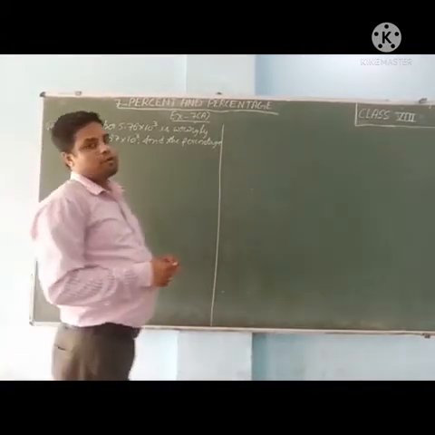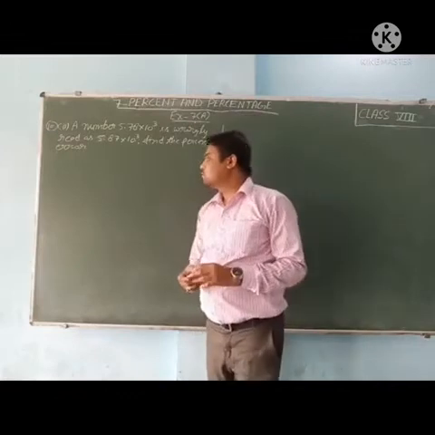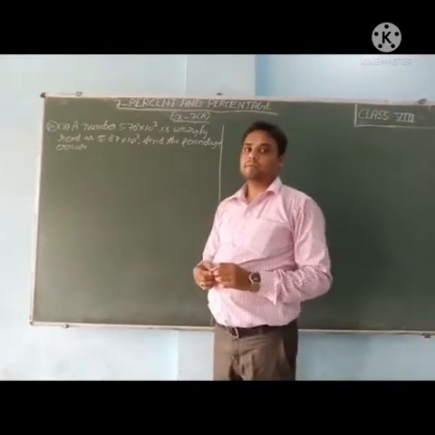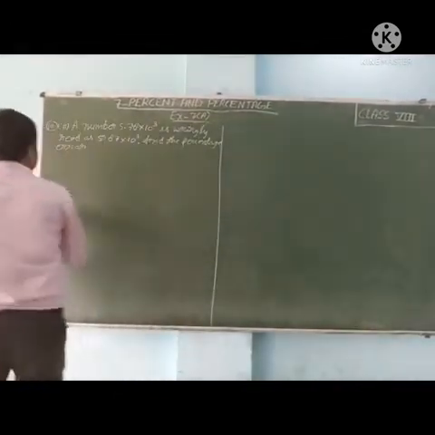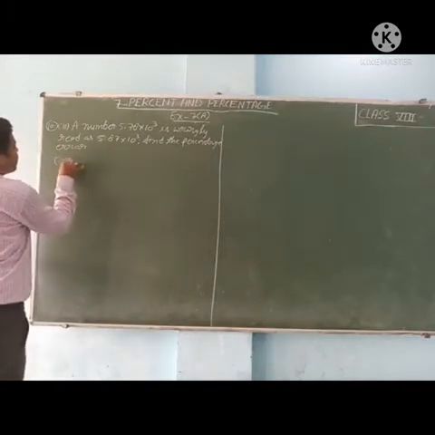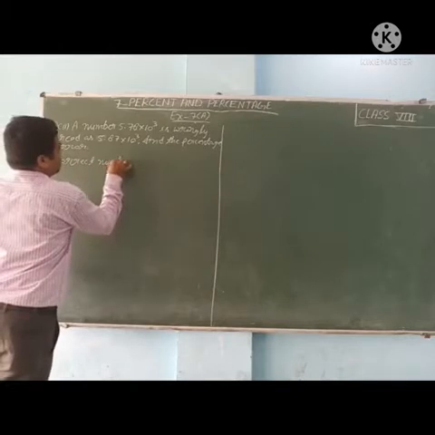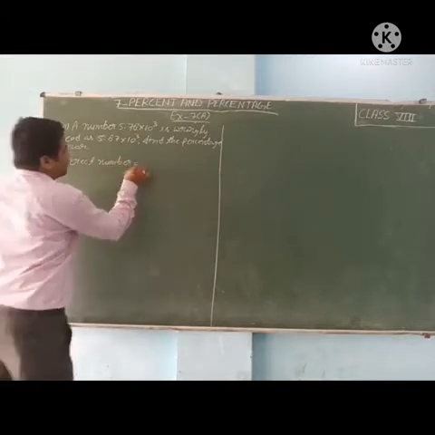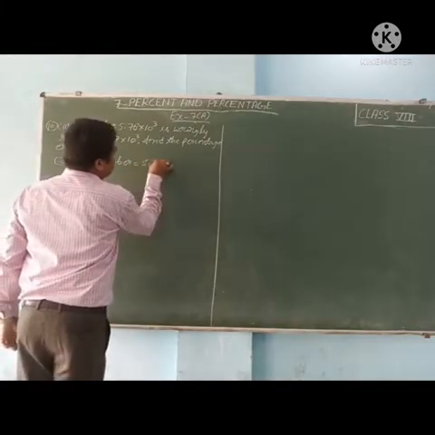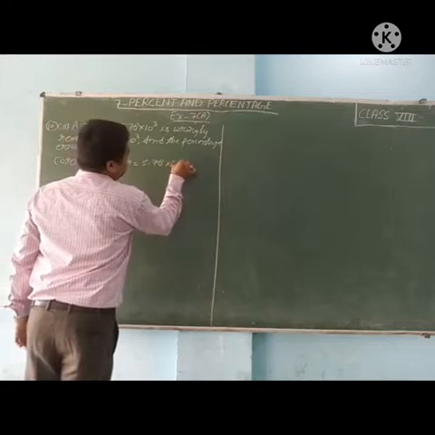So for finding the percentage error, first we will find the error. Before this, first we will write the correct number. Correct number is equal to 5.78 multiplied by 10 raised to power 3.